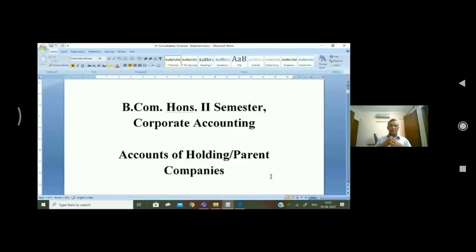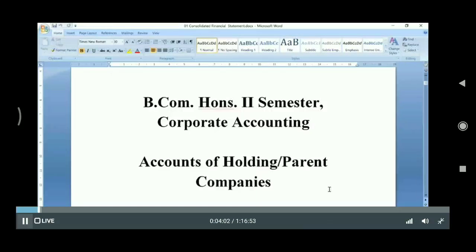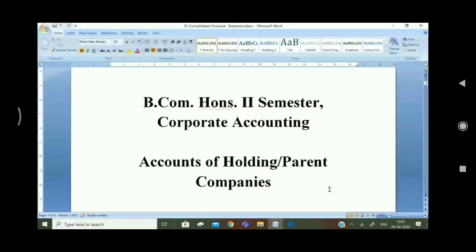Before I start, I will tell you the most important thing: how to prepare the consolidated balance sheet.